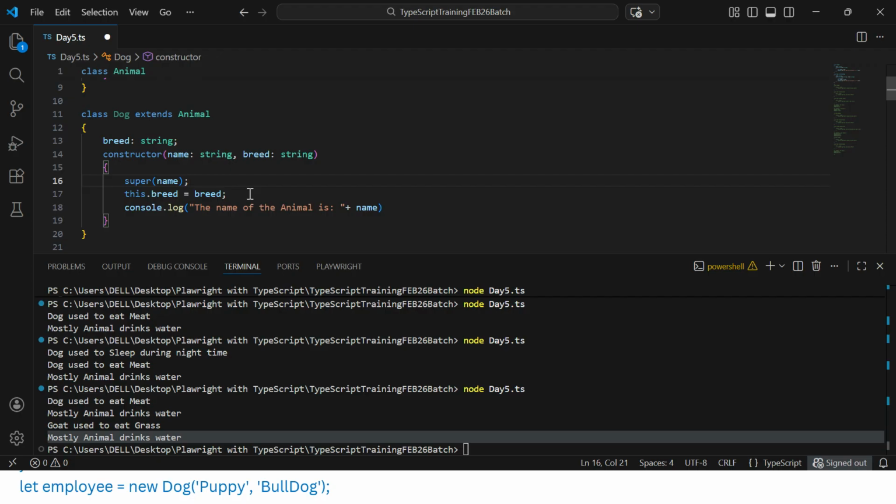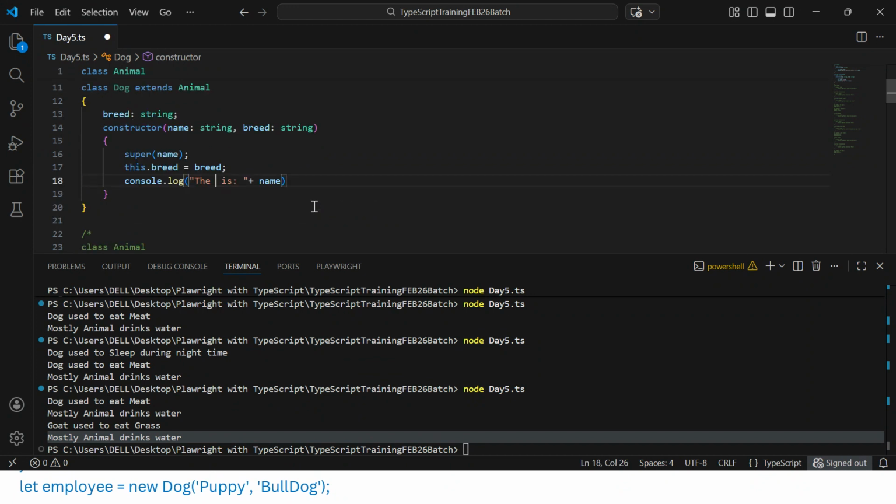Now here we can print out the breed of the dog is, with the breed variable. So it is calling the name also, and along with this we are able to define the breed. So that is the way you can do it.